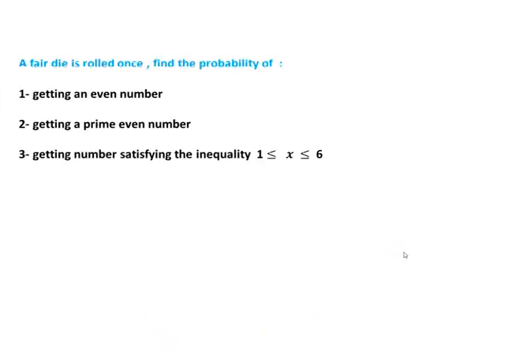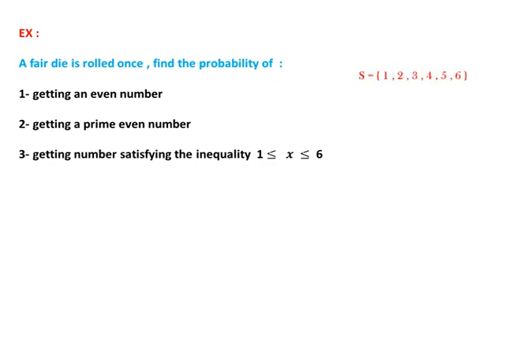Let's go to another example. A die is rolled once. Find the probability of getting an even number, getting a prime even number, and getting a number satisfying the inequality x greater than or equal to 1 and x less than or equal to 6.